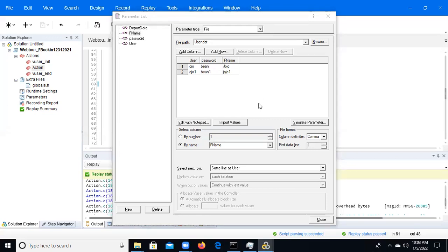Maximum clients will follow only complex parameterization, no? Yes, clients will follow the complex parameterization because there is no concept like needing to select sequential or random, which would be some confusion. Same line as some other parameter means Jojo will pick the Bean and assign it, and the same row will pick all the values. So however many values we have in complex, it picks all the values. This is for the real time environment. Okay, got it, right?